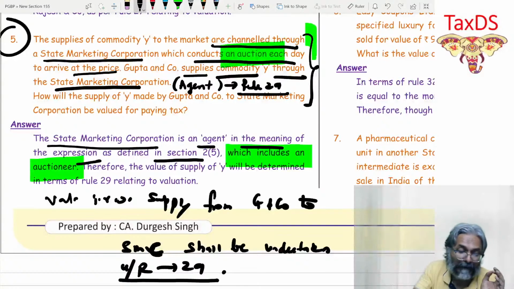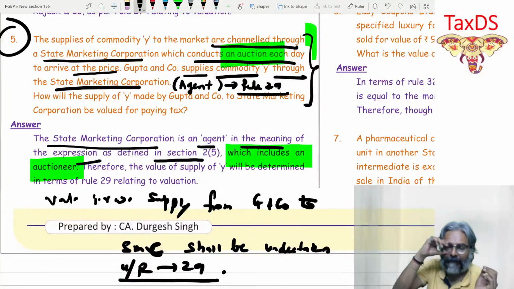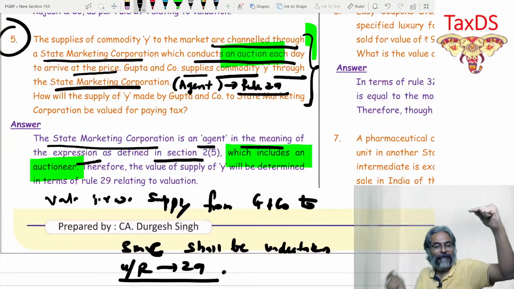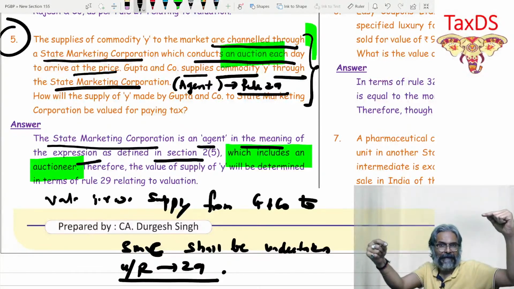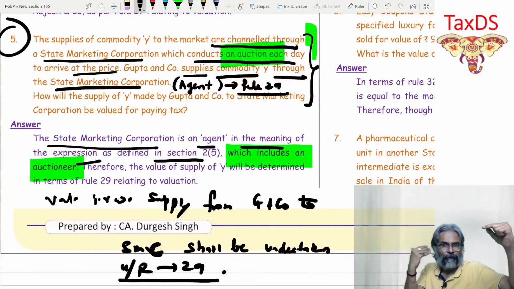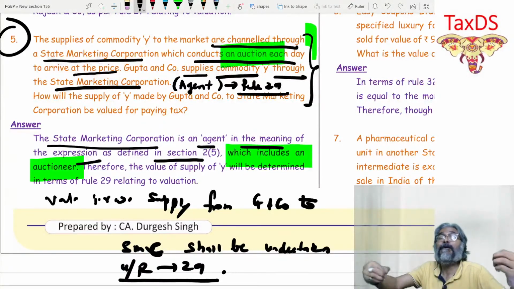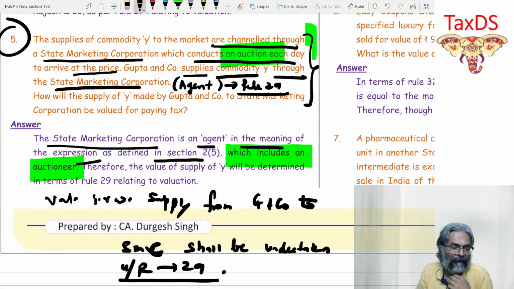I hope that all of you are clear with this one. Under rule number 29. So this is my third point. So what was the first point? Please tell me quickly. You keep scribbling in your notes quickly. Don't sit idle. 1, 2, 3. Your mind should be occupied for each minute, each second you are spending, and keep scribbling.